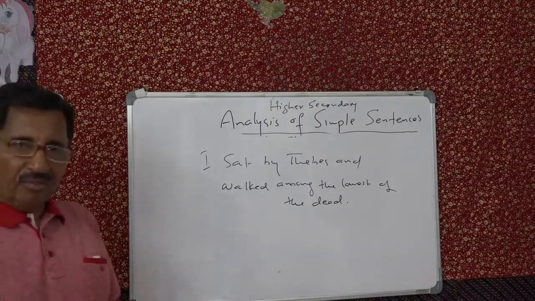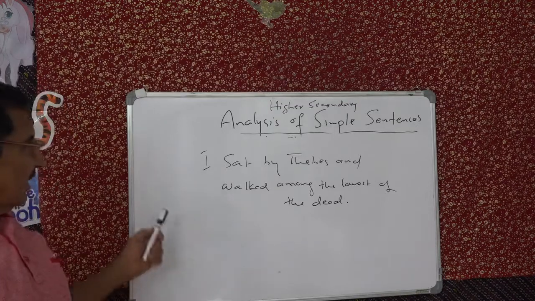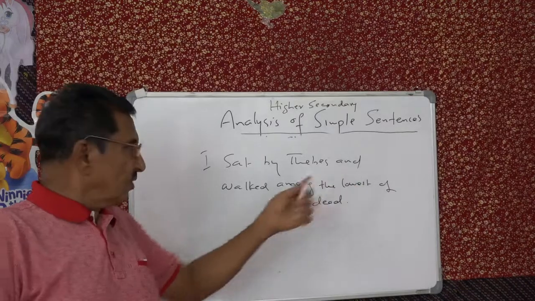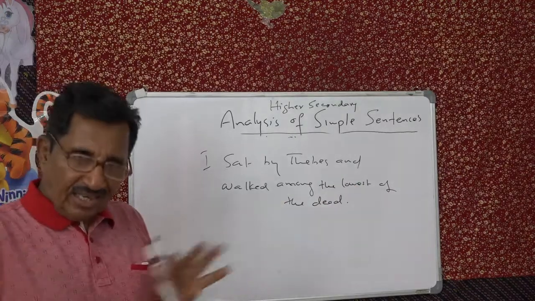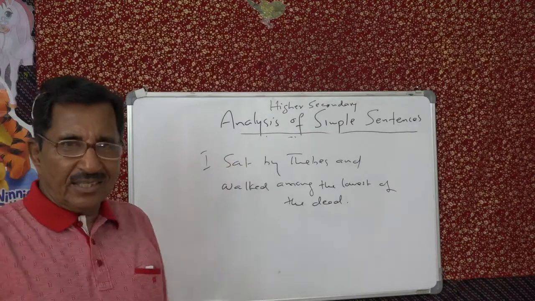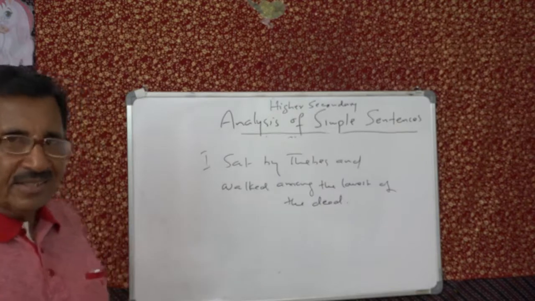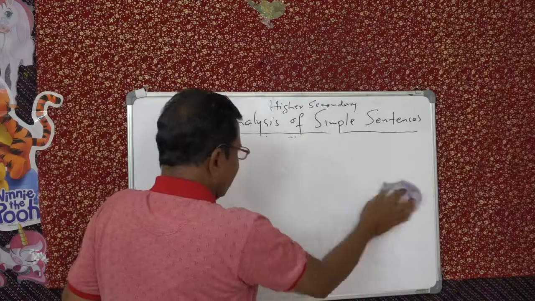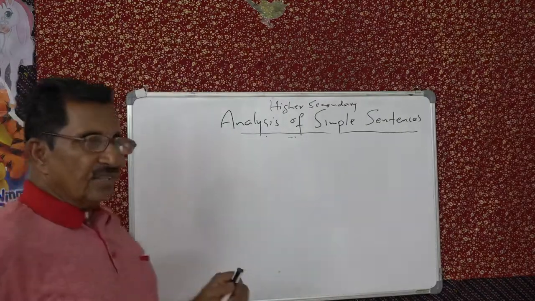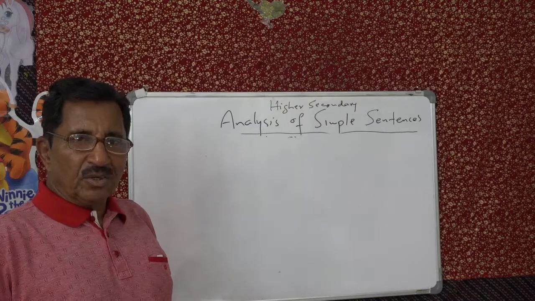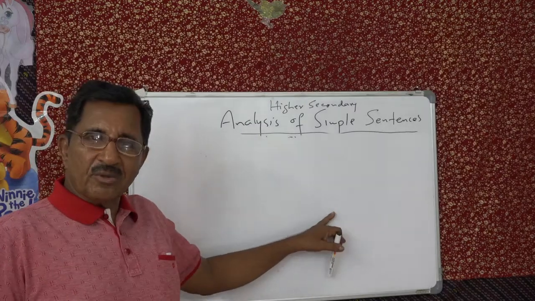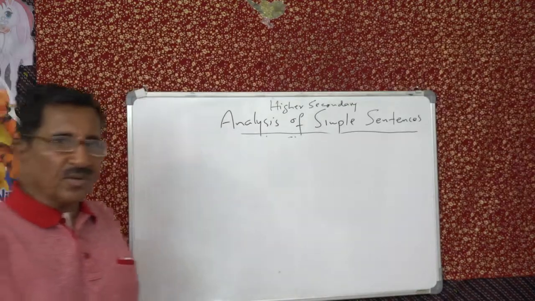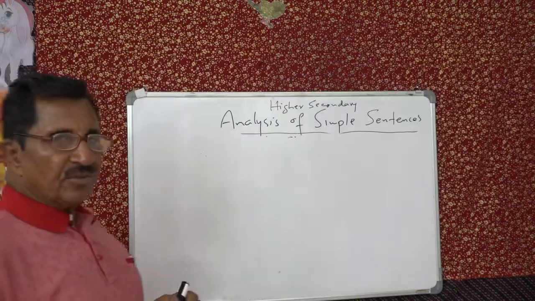Simple, compound, complex, compound-complex? I sat by thieves. Here it is very easy. Because this is a coordinating conjunction, and coordinating conjunction can connect only equally important sentences. So you can say it's a compound sentence. It's a very famous sentence, and that's why I wrote it here. Okay. See that? There is a question like this, no? To be or not to be, that is the question. To be is a question. So what is to be? Infinitive. So you can start a sentence with an infinitive. Just now we saw, no? You can start a sentence with an infinitive.